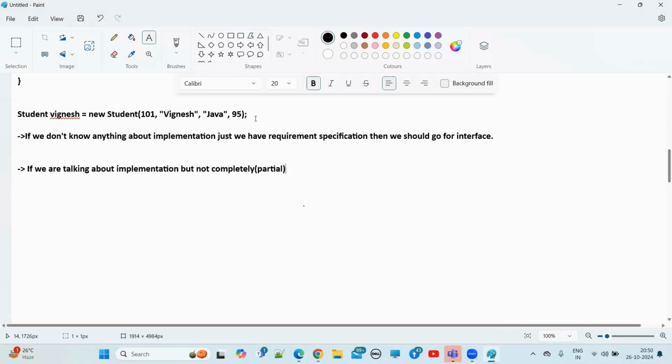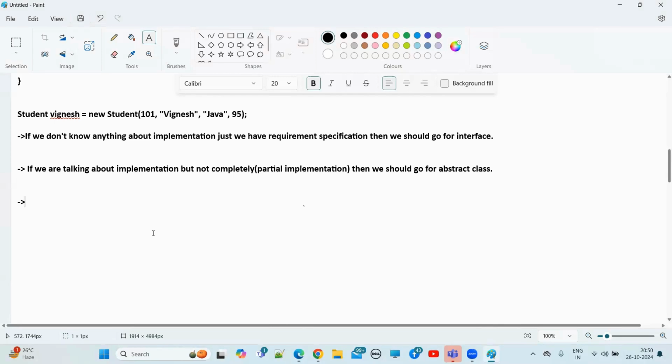Okay. Partial implementation. Then we should go for what, guys? Abstract class. Right? Next one.